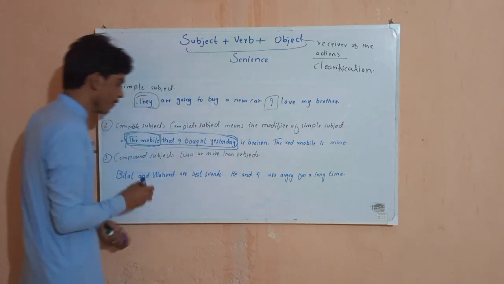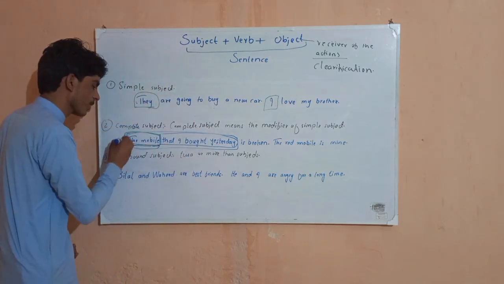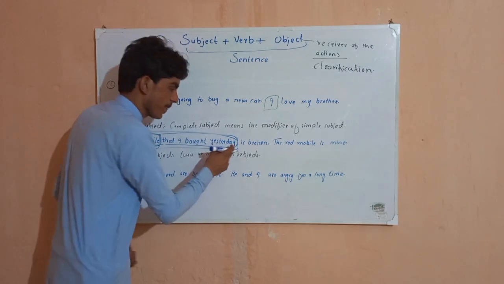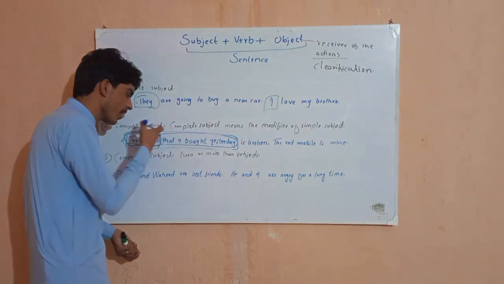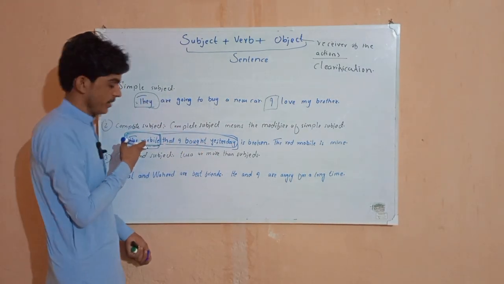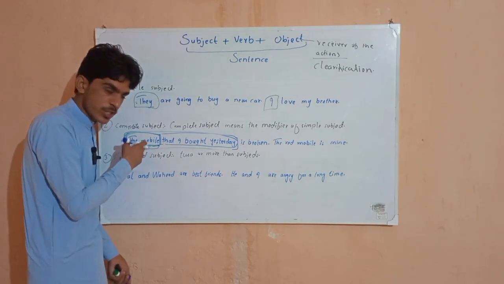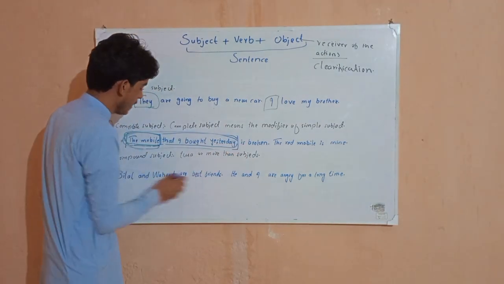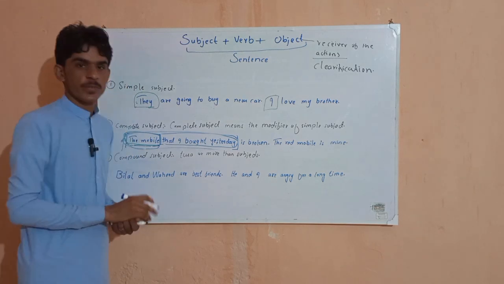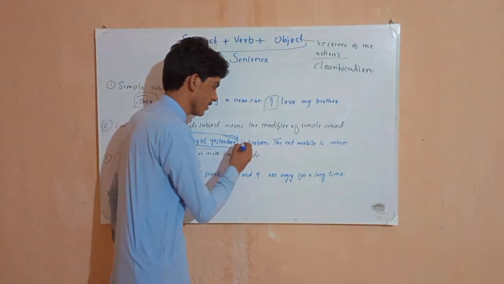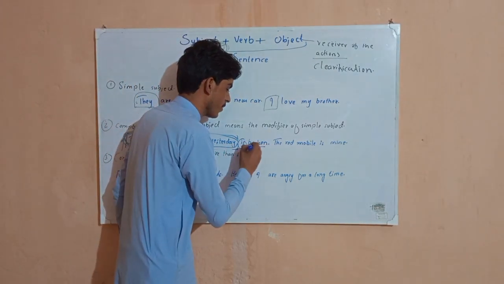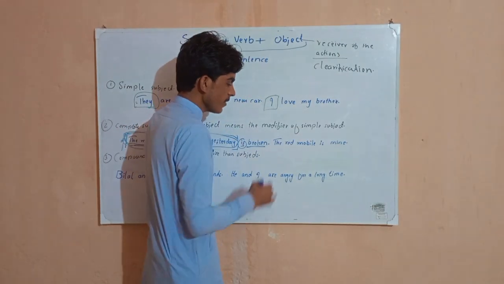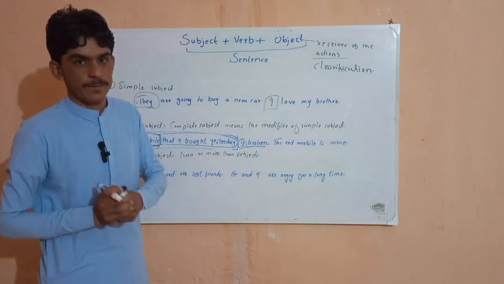So if you say this is our simple subject, then what are these? These are the modifiers of our simple subject. Mobile, which mobile? That I bought yesterday. Till here it is our complete subject. So this is our verb, and this is our dependent verb, this is our main verb. Now the next example: the red mobile is mine.